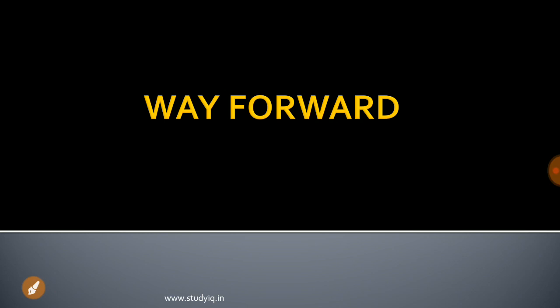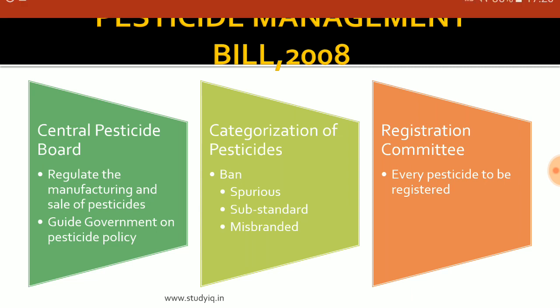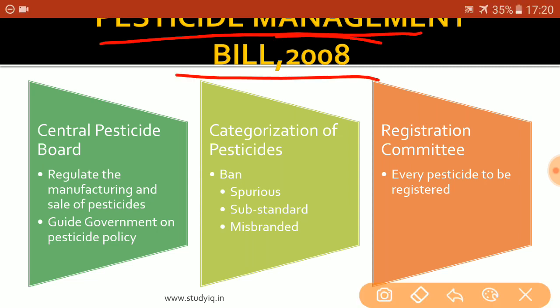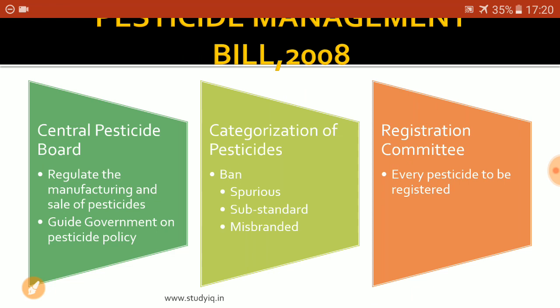What is the way forward? We have seen the loopholes. Now we would see how those loopholes can be plugged, how the loopholes in the pesticide sector of India can be plugged. The first solution to this problem is the Pesticide Management Bill 2008. As far as the Pesticide Management Bill 2008 is concerned, it tries to develop a central pesticide board.